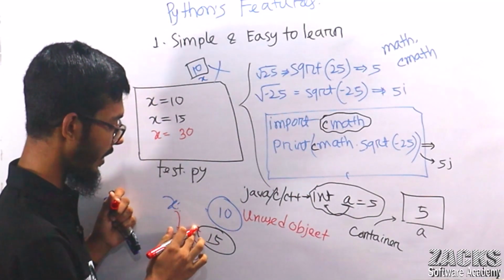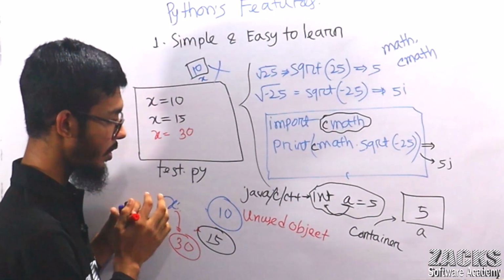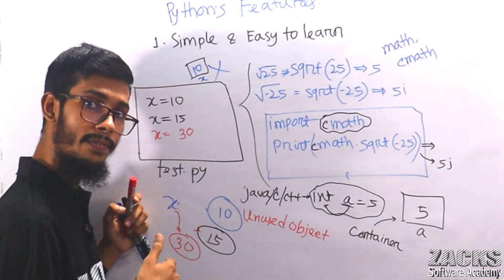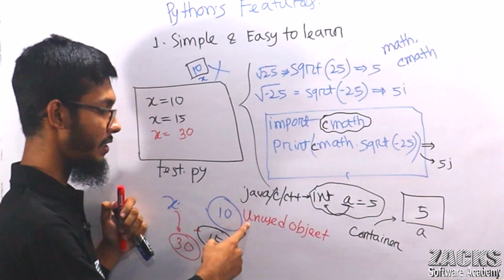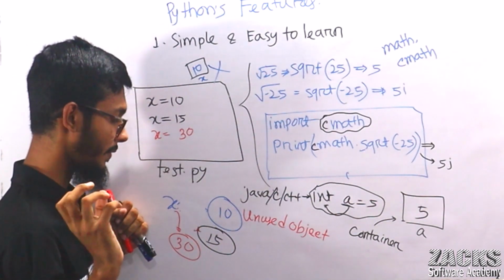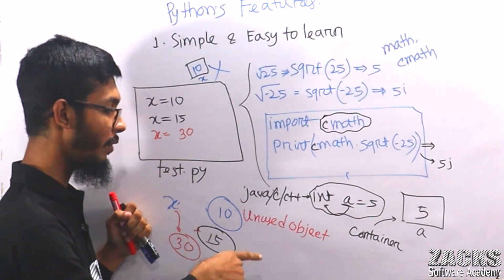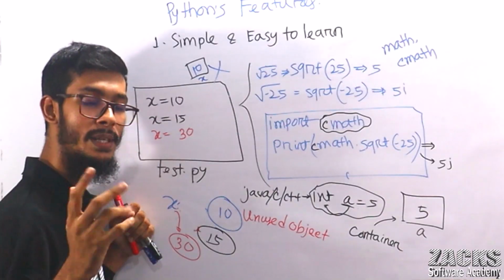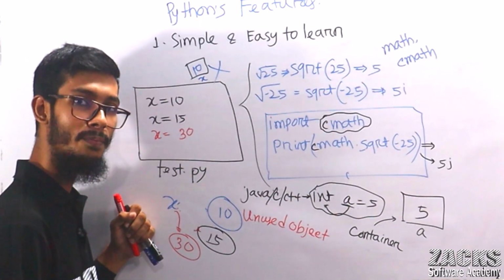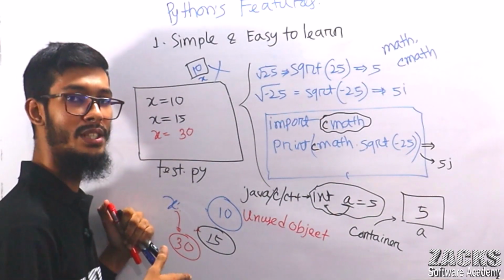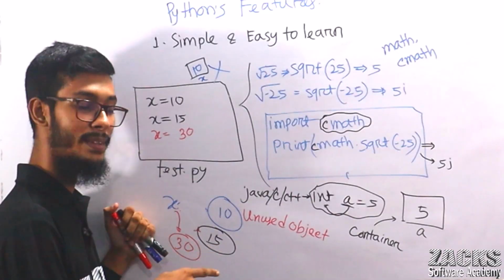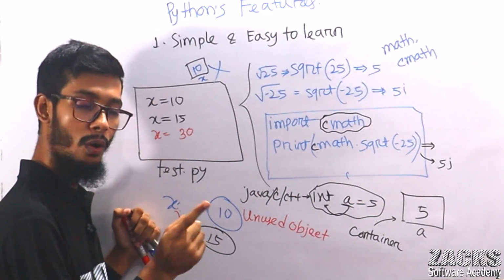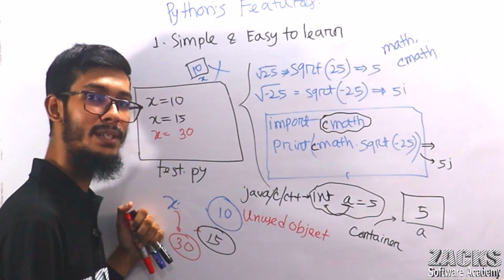Right now there is no link to the older object. If I do it this way repeatedly, at some moment your memory will be full of these objects. There is no space in your memory. Yes or no? So we need to worry about memory management.